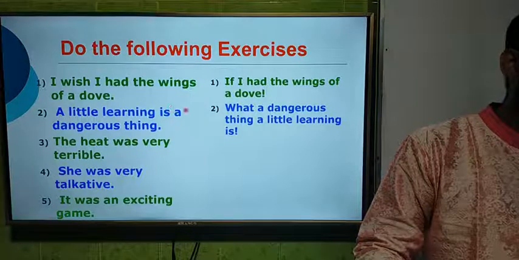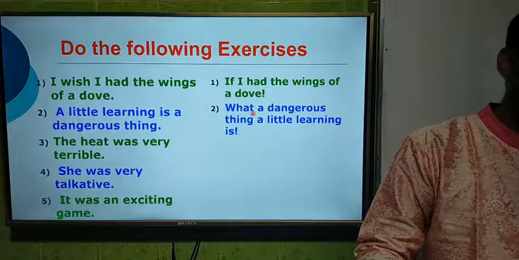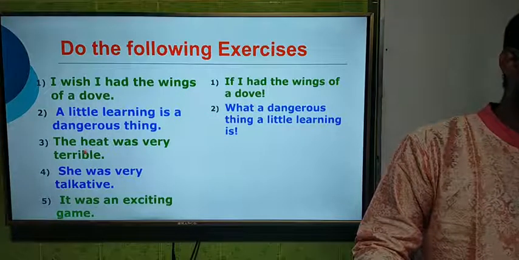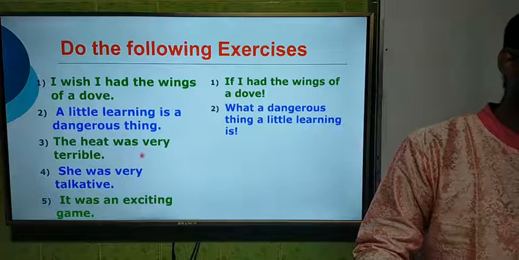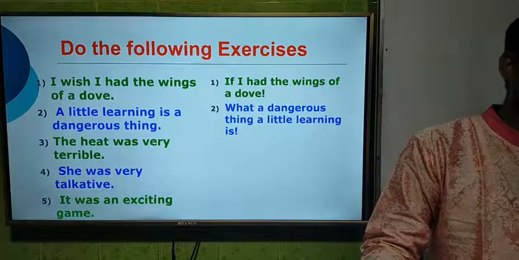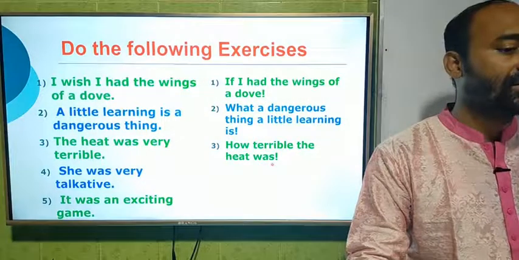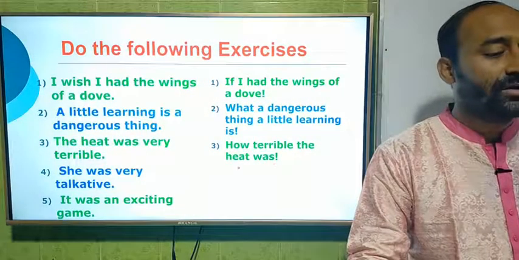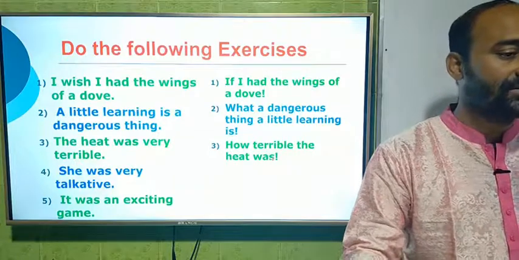Here we got "a," that's why we started that sentence with "what." But in question number 3, there is no "a" or "an," that's why we have to start with "how," and then the word after "very." So the answer will be, "How terrible the heat was!" At last we have to use the verb. So this is the answer to the third question.